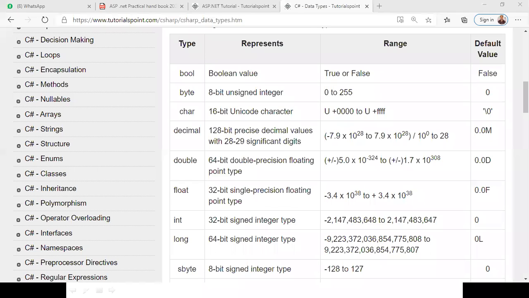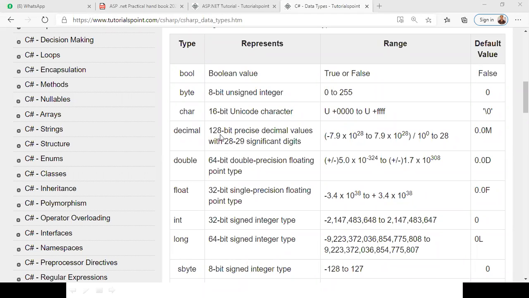Now the character type: a 16-bit Unicode character. We have the character data type, and it is Unicode. Before that, we learned 8-bit characters in C++, but here it is now 16-bit. That means we are getting an upgrade to 16-bit Unicode. We can use Marathi, Hindi, Gujarati here. Those languages are also covered in 16-bit Unicode characters. Got it? Clear about that?